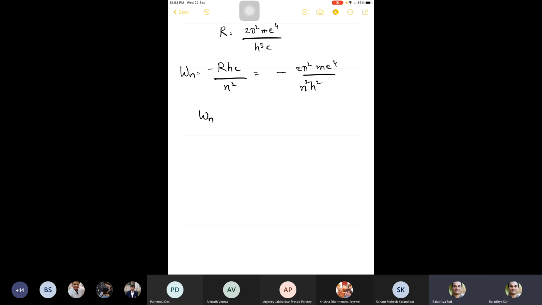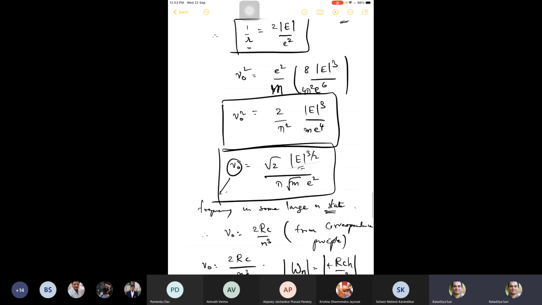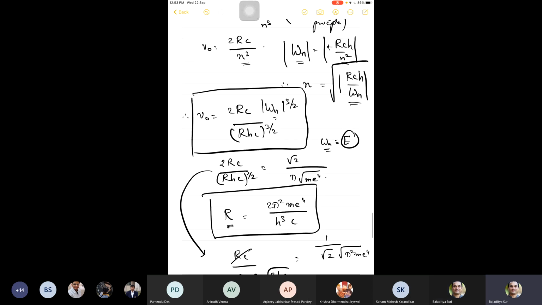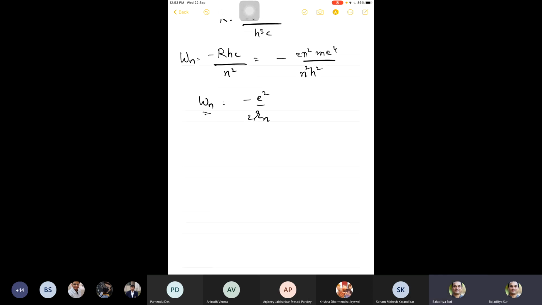And equating Wn to minus E squared by Rn, because classically, you see, this is the classical expression, right? The energy classically is nothing but minus E squared by 2R. So by equating Wn to be minus E squared by 2Rn, he could now compute Rn to be h squared n squared by 4 pi squared m e power 4. Me squared, sorry. Yeah, because there is an e squared here and an e power 4 here, so you get e squared.